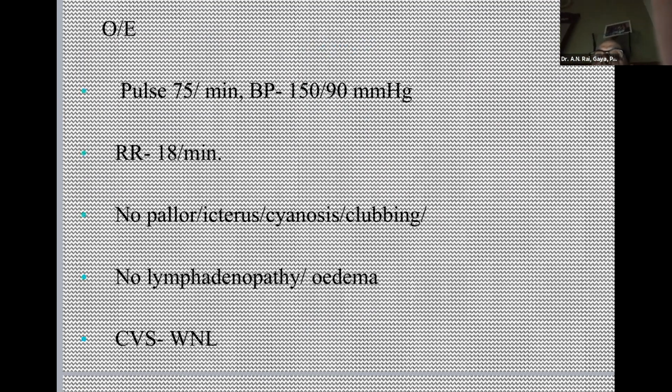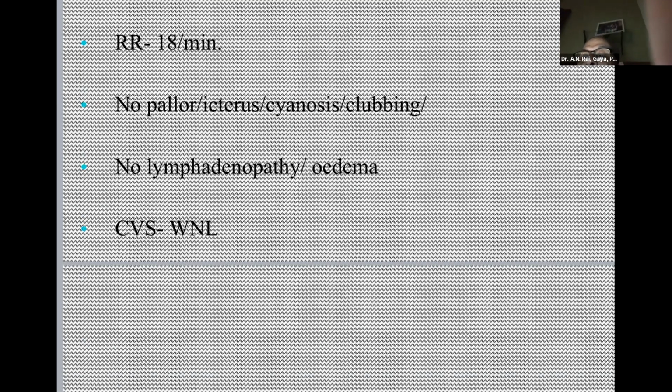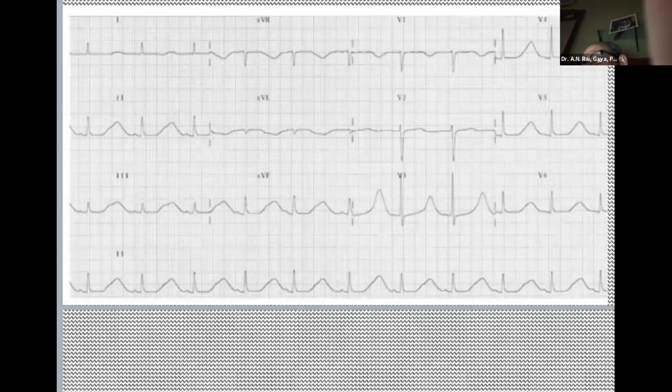Pulse was 70 per minute, BP 150 by 90, respiration 18 per minute. So there is no other abnormality. This is the ECG. What does this ECG show? We diagnosed this patient on this ECG. I would like the diagnosis on this ECG. Broad T wave. Broad T wave. QT interval is prolonged. Very good. It is a prolonged QT.